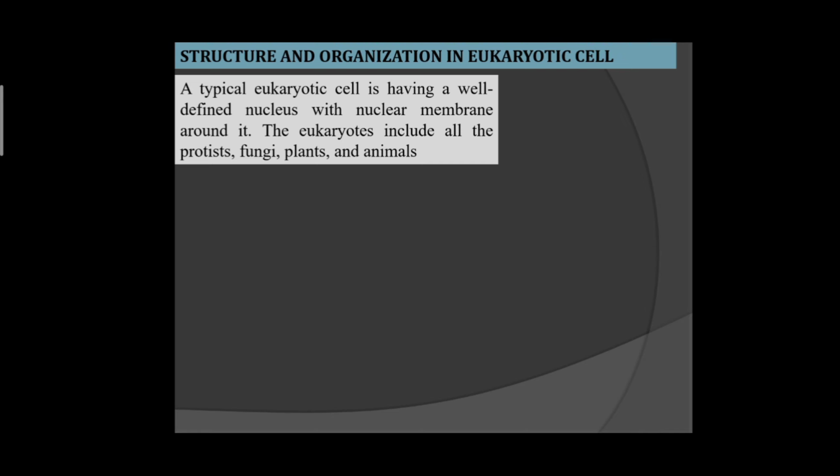As we are done with the structure of prokaryotic cell, pro means before, karyon means nucleus. The organism which were present before even the presence or existence of nucleus, and the nucleus is a well-defined structure, and what defines it is nuclear membrane that delimits it from rest of the cytoplasm.